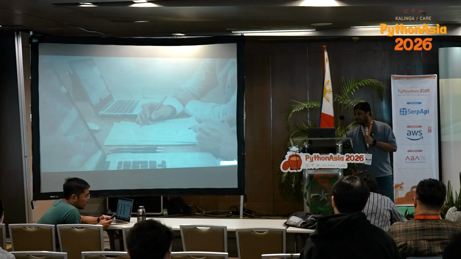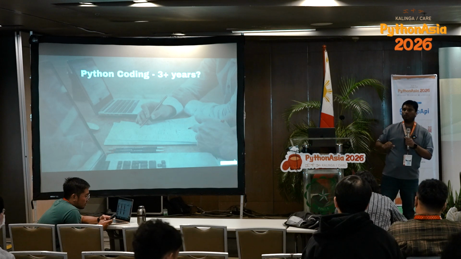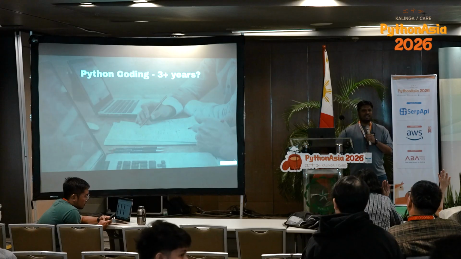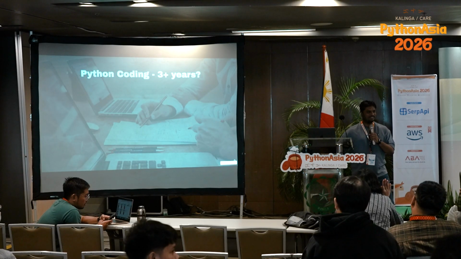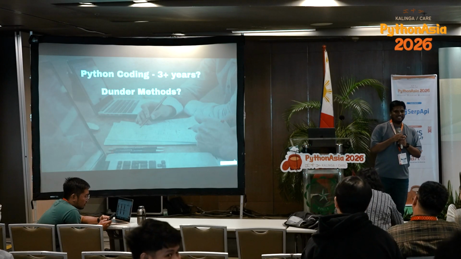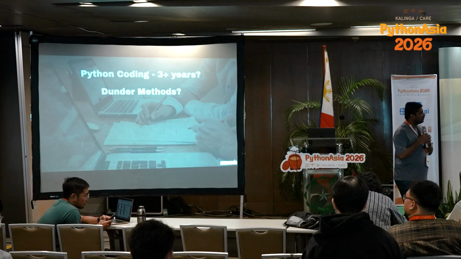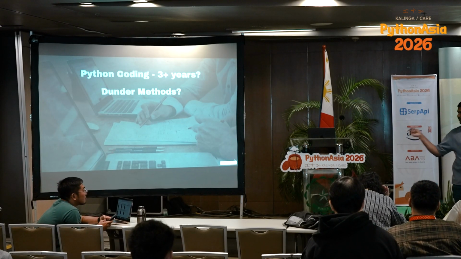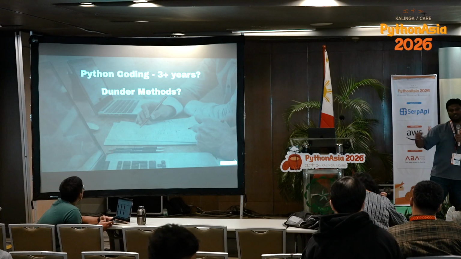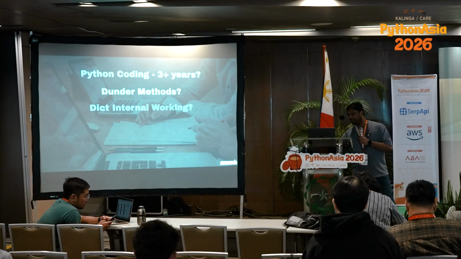Okay. So I have some questions before we start. How many of you are using Python for more than 3 years? Nice. More than 5 years? 10 years? Good. So we have a lot of very senior experienced guys. I'm sure you might be knowing Dunder methods by now because the previous speaker has talked a lot about it. But anyone who was not aware of Dunder method before the previous talk? Okay, everyone is aware of it, nice.